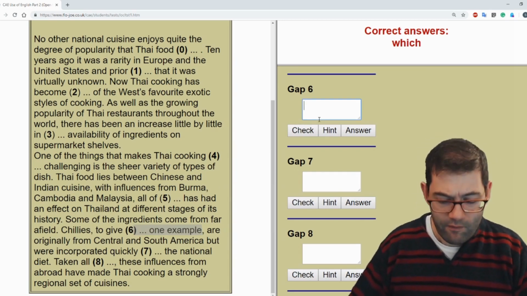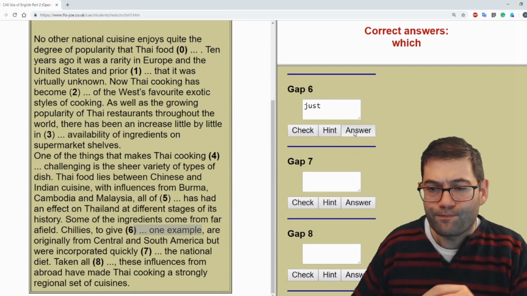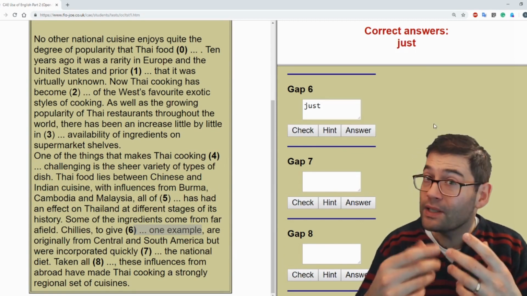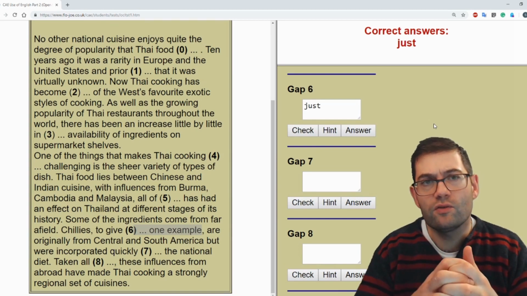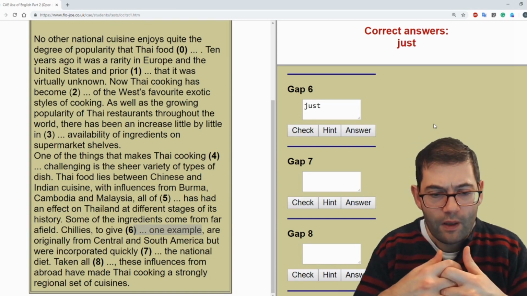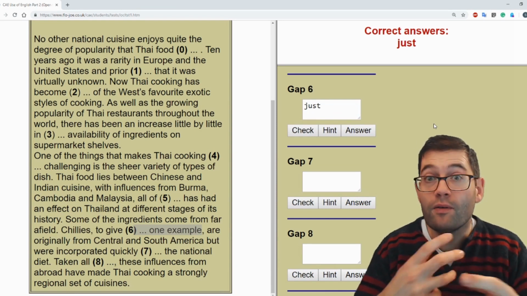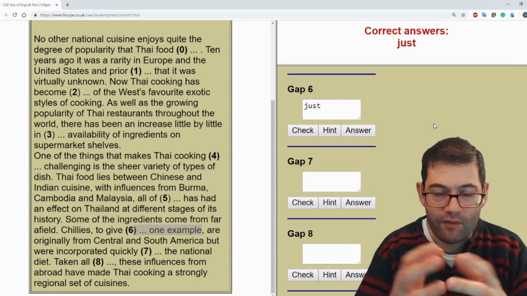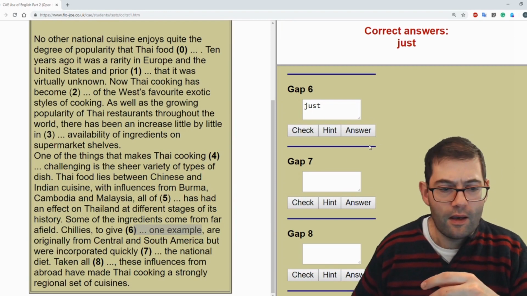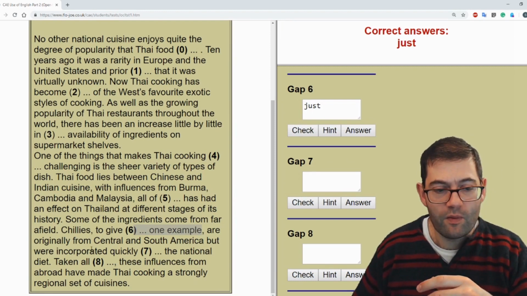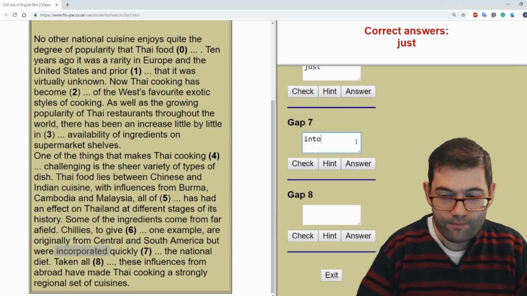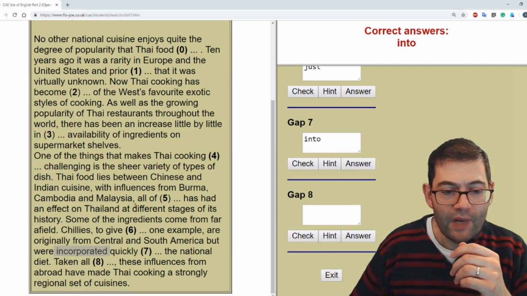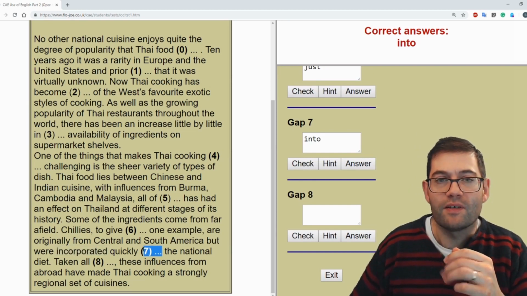And that word of emphasis that we need is just. To give just one example. The other way of thinking about this is that just also means the same as only. But we can't say to give only one example. We would have to use the vocabulary just. Are originally from Central and South America, but were incorporated quickly. Now, if you incorporate something, you've got to use the preposition into. And that's why the answer for question number 7 is into.